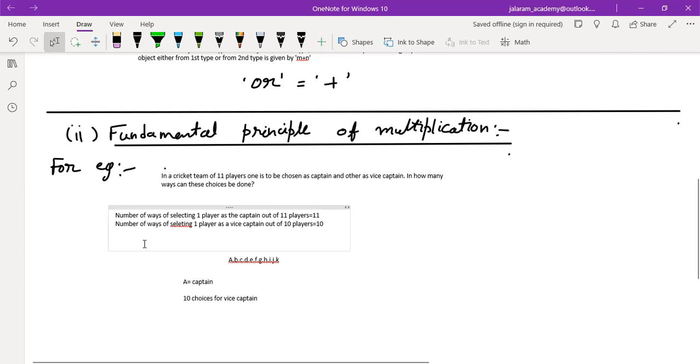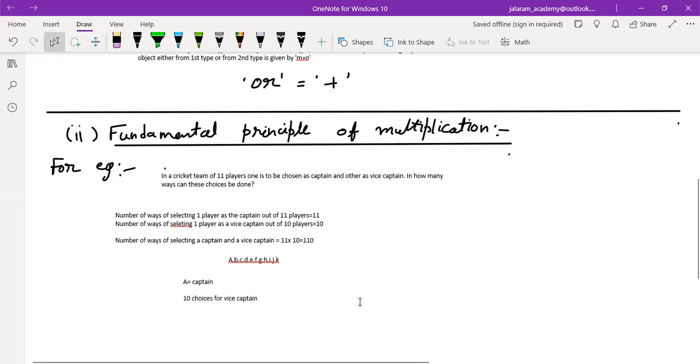Okay. So the next line is: number of ways of selecting a captain and a vice captain equals 11 multiplied by 10, which is equal to 110.